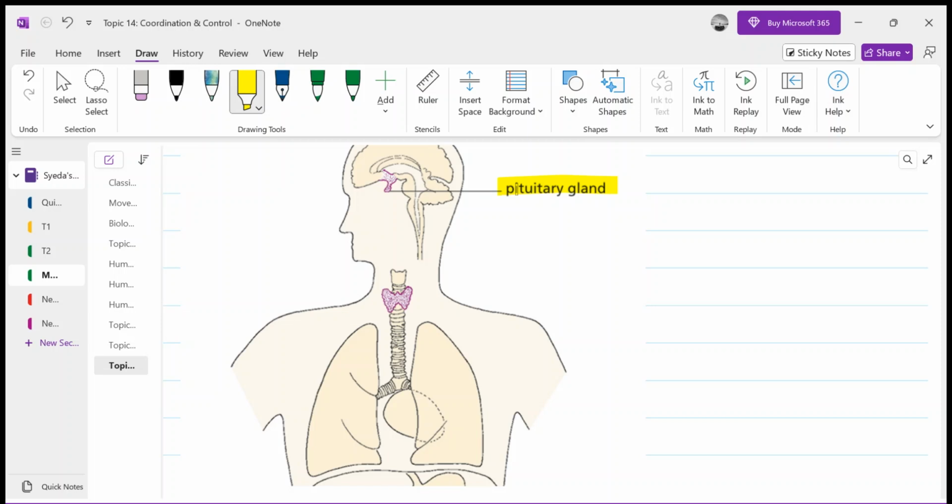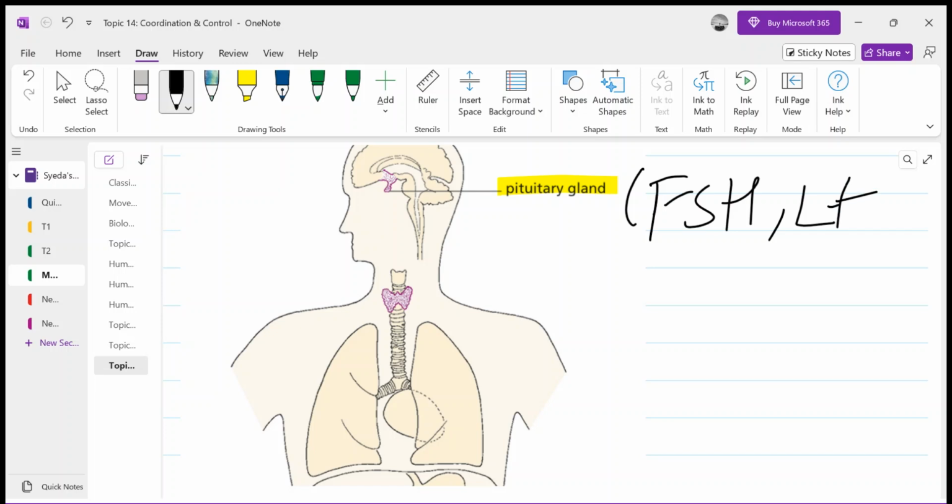So, pituitary gland. Now the pituitary gland is located near your brain, and it is a very small gland, but it is a master endocrine gland because it releases many hormones which are very, very important. These hormones go to their target organ, where they ask it to make another hormone, right? For example, the two hormones from the pituitary gland that you will discuss in your syllabus are FSH and LH. You will discuss them in topic 16, reproduction in animals.